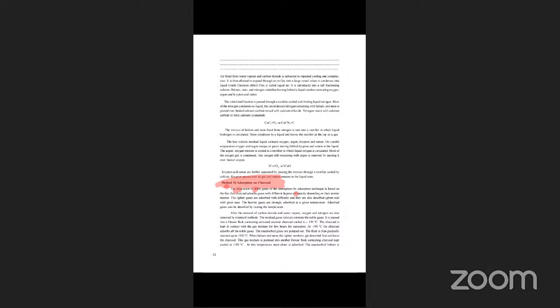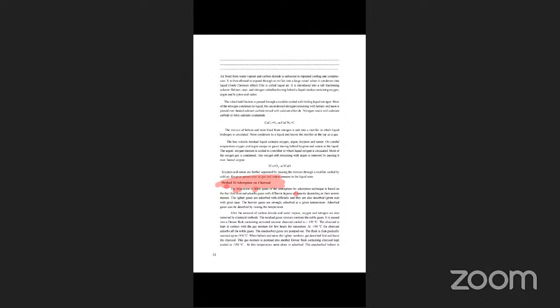It is based on the fact that charcoal adsorbs gases. What is charcoal? Charcoal is nothing but carbon. Charcoal adsorbs gases with different degrees of tenacity, depending on their atomic masses.